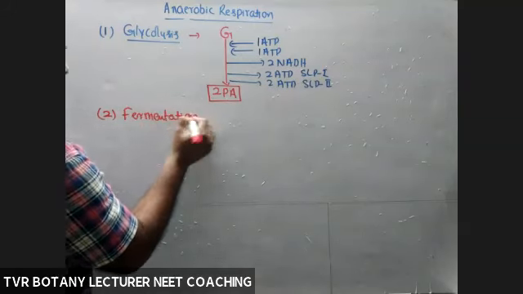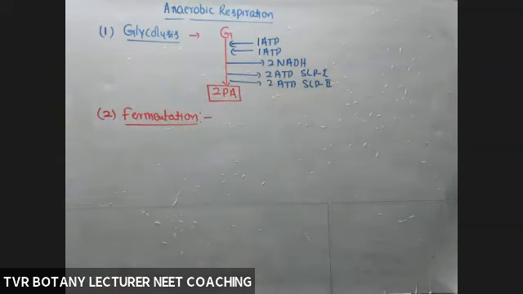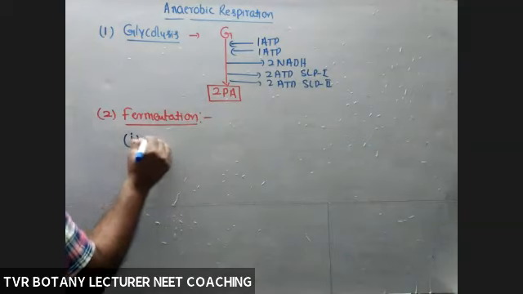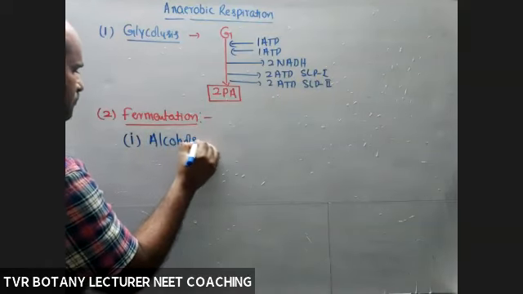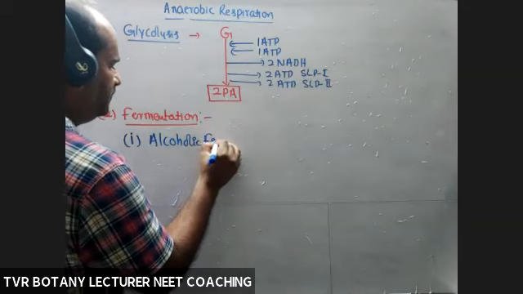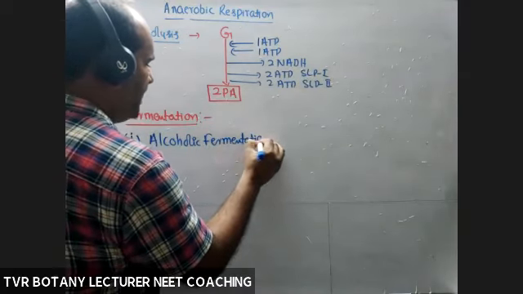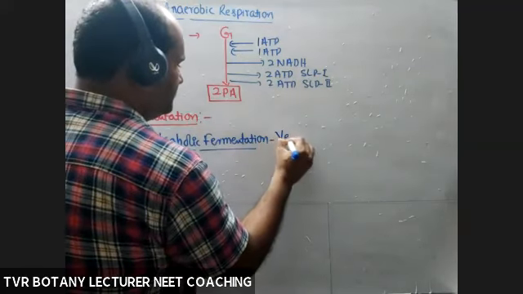Fermentation is well known to you. Here, fermentation in our textbook is of two types. One is alcoholic fermentation, which I'm taking first: alcoholic fermentation by yeast, Saccharomyces.